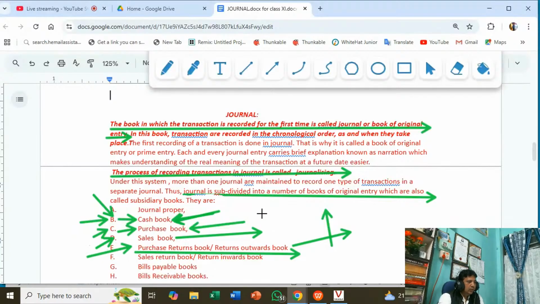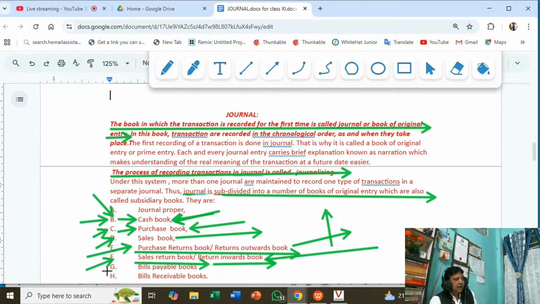All goods returned to suppliers shall be recorded in the purchase return book, which is also called the return outward book. Similarly, you sold some goods to your customer, and later on the customer returns goods to you. Then all goods returned from customers shall be recorded in the sales return book, or return inward book.